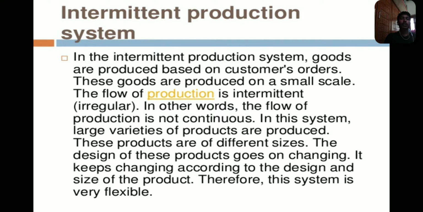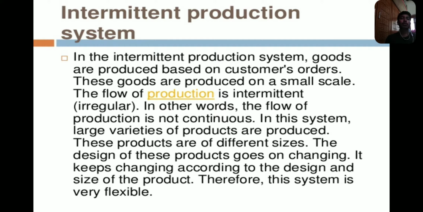It is a system where large varieties of products are produced, of different sizes. The design of these products keeps changing according to the design and size of the product, so this system is very flexible. Very different types of parts and products are produced in the intermittent production system.